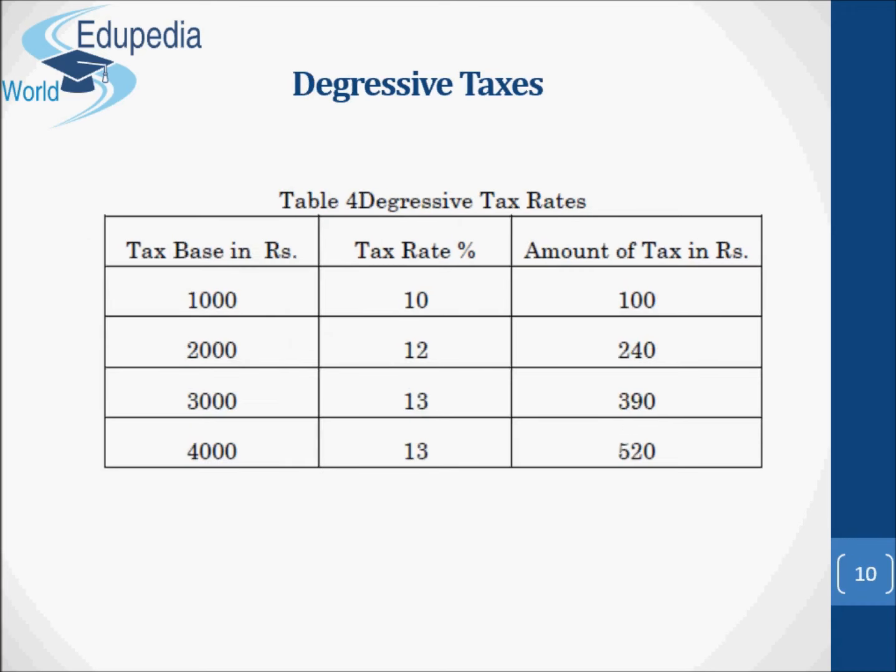Finally, under the system of degressive taxes, the tax is mildly progressive up to a certain limit. So, let's examine Table 4. After that, the tax may be charged at a flat rate. In other words, the degressive tax system is a mixture of proportional as well as progressive tax system. In this, the higher income group people have to make little sacrifice in comparison with lower income group.